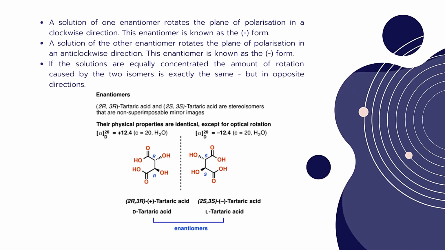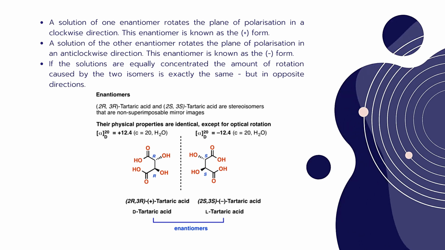Both are enantiomers because they are mirror images, and their physical properties are identical, but their optical rotation is different. D-tartaric acid has an optical rotation of plus 12.4, and L-tartaric acid has minus 12.4.